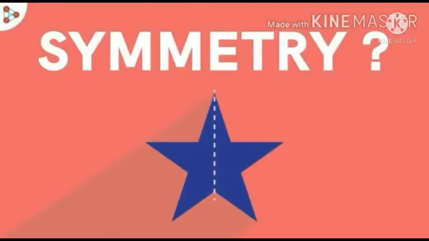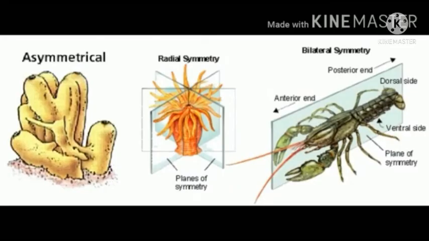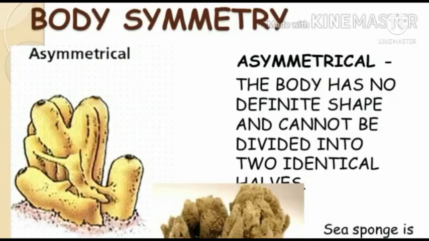Moving to the second criteria of classification, the body symmetry. Symmetry is the division of body into two equal halves. There are three types of body symmetries: asymmetry, radial symmetry, and bilateral symmetry.